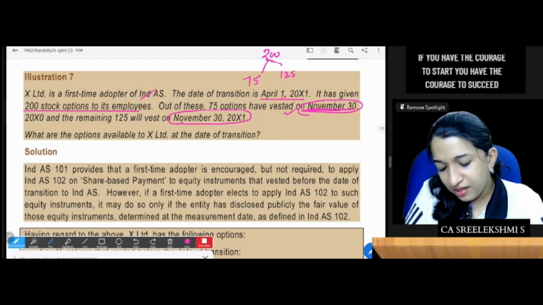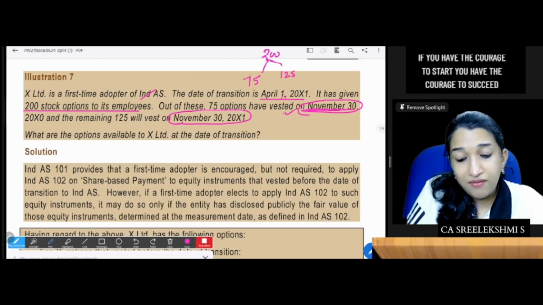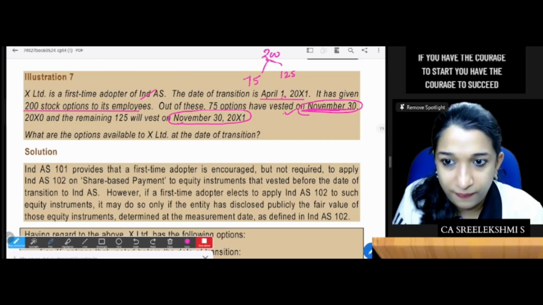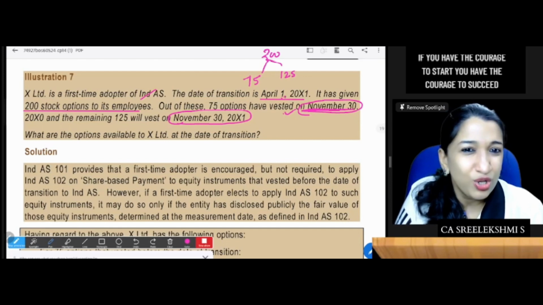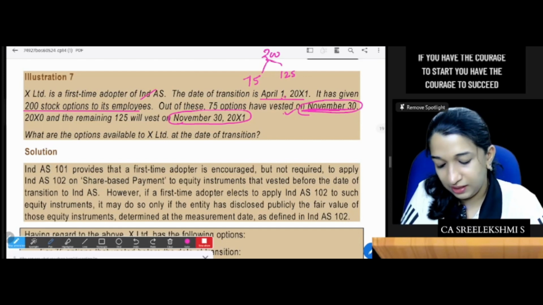So for the 75 options, to apply 102, you should have disclosed the fair value, then only you can apply retrospectively.